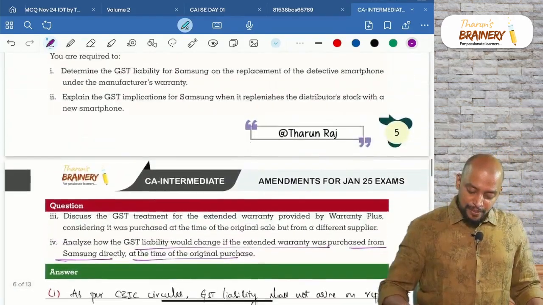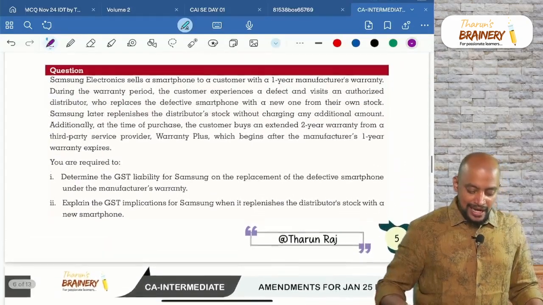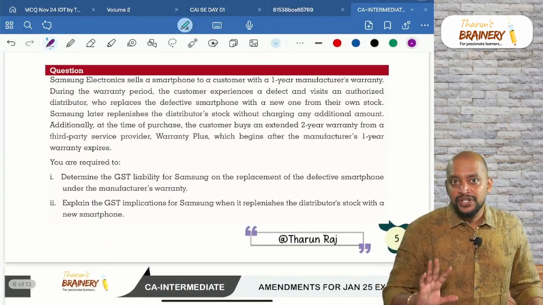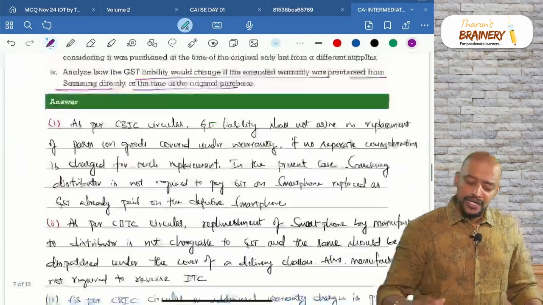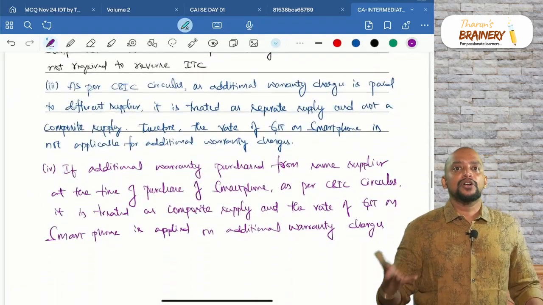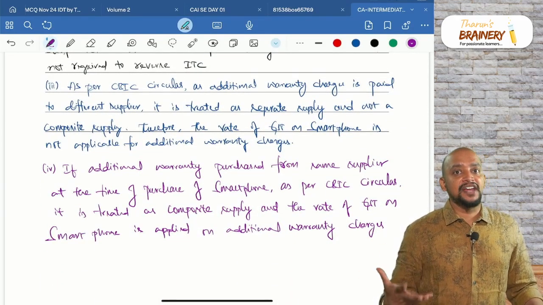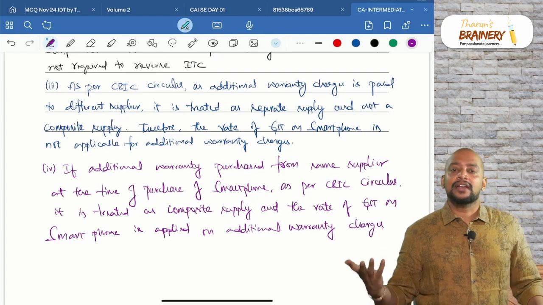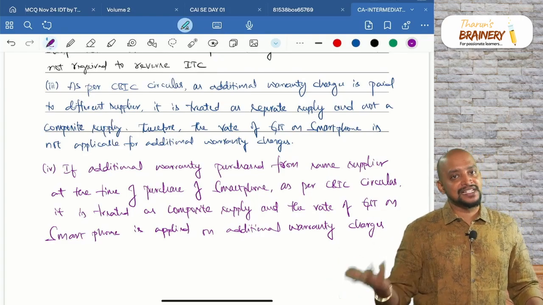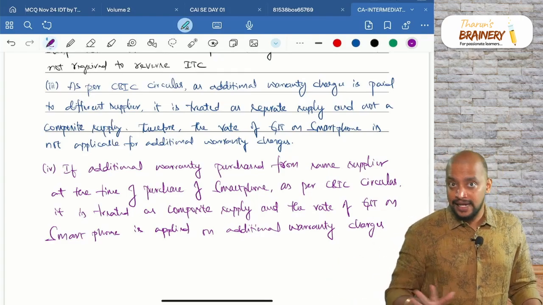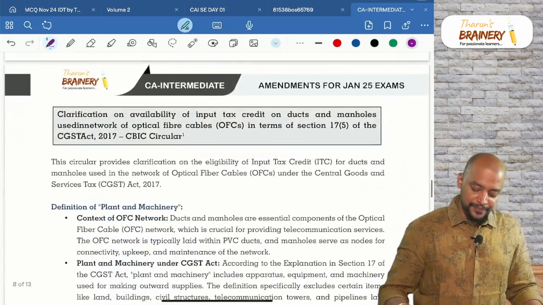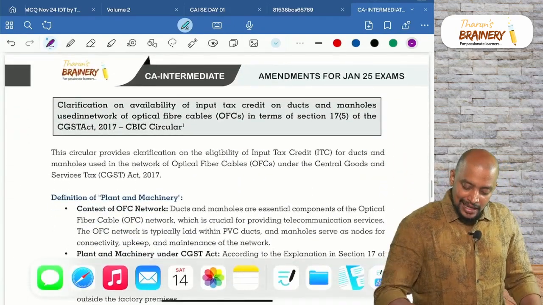So that is with respect to this question. Again, same question or similar question you can definitely expect, because this is related to warranty, a very big circular, and that has impact both places, supply as well as ITC. So chances are high of asking this particular circular. Okay. Then next one,